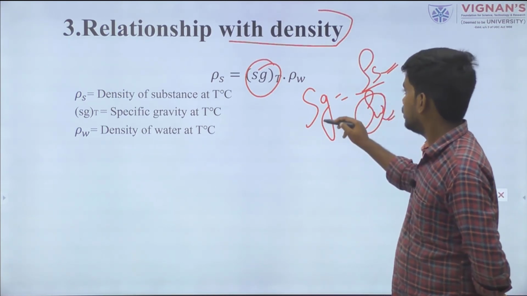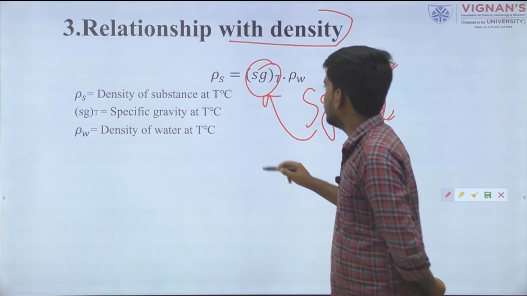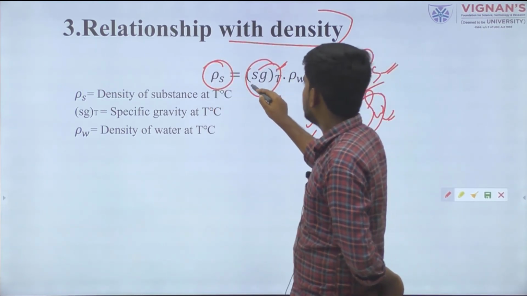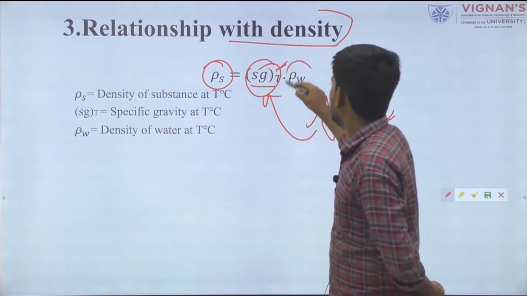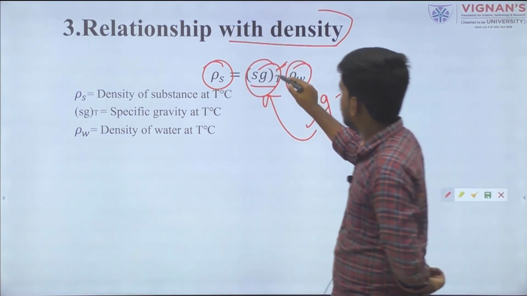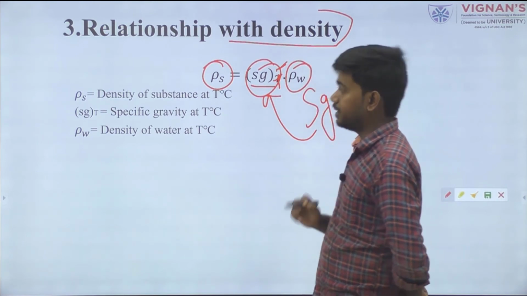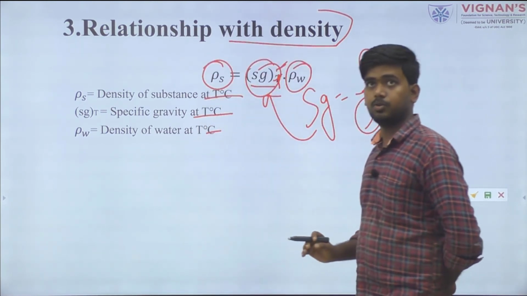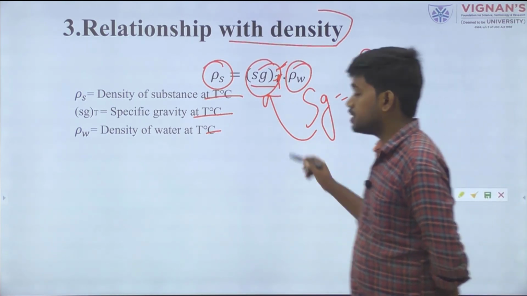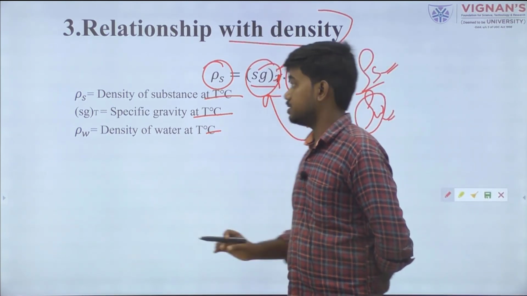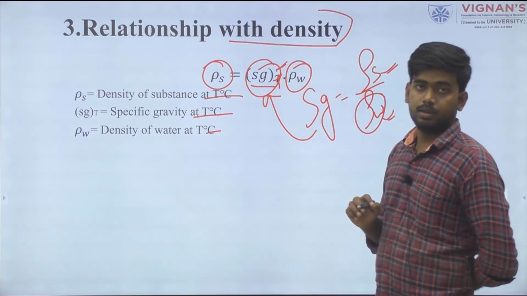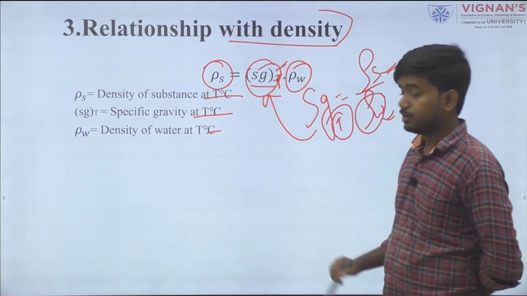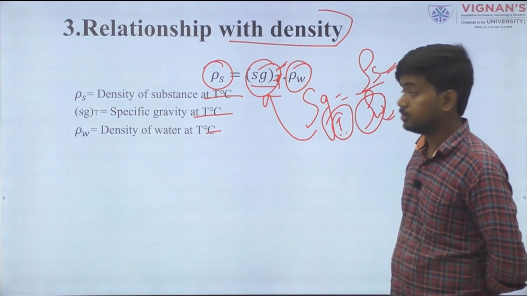Written here, the density of the solid material is equal to the specific gravity multiplied by the density of water at standard temperature. If the temperature is changed, then the specific gravity value will change. So remember this T value, which we take into consideration.